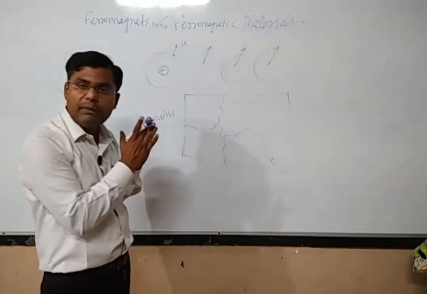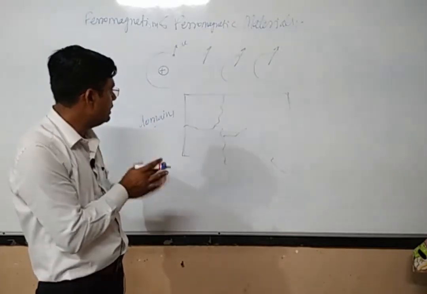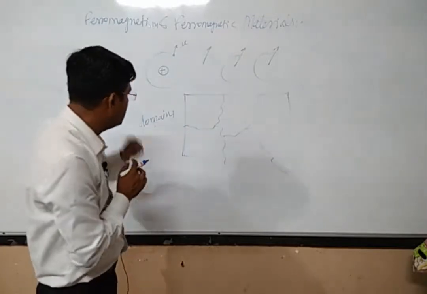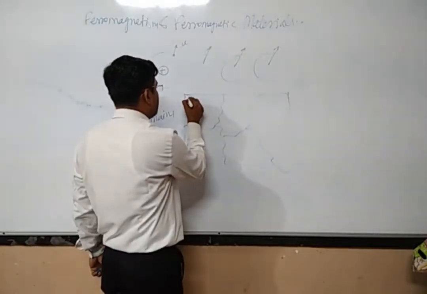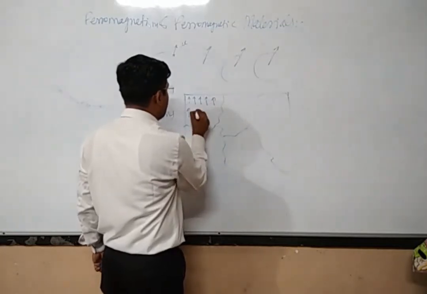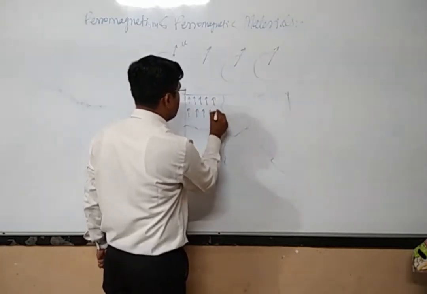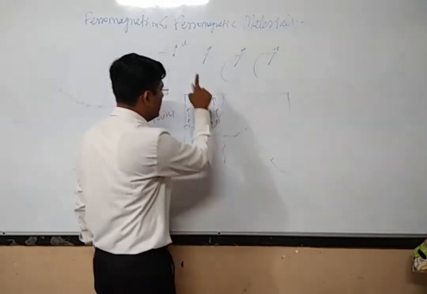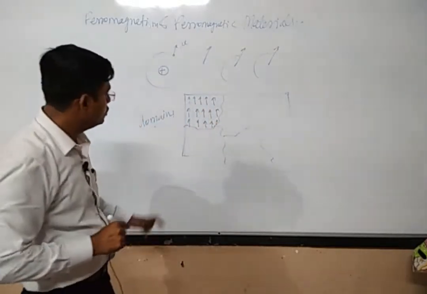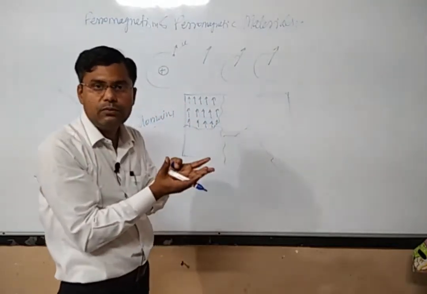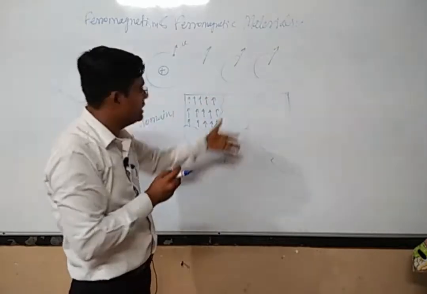In ferromagnetic materials there exist domains, and within the domains all the magnetic moments are aligned in one particular direction only. So this part of the material will act as a strong magnet, even if I am not applying any external magnetic field.